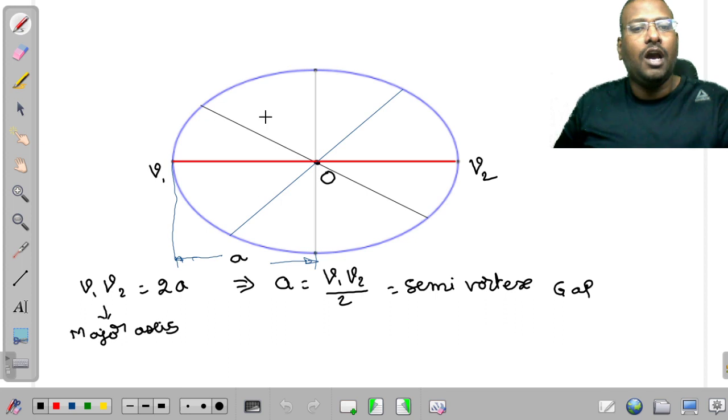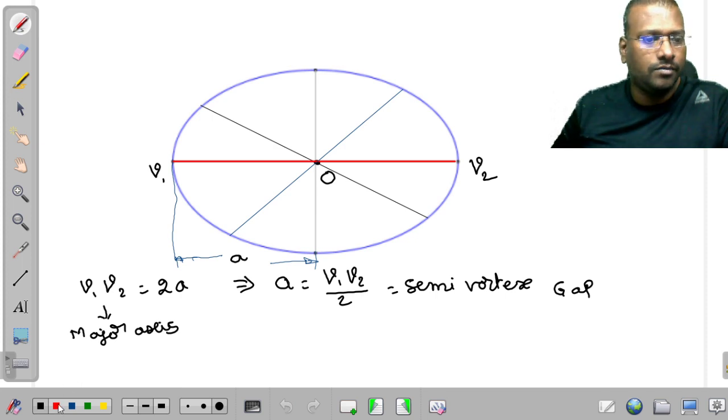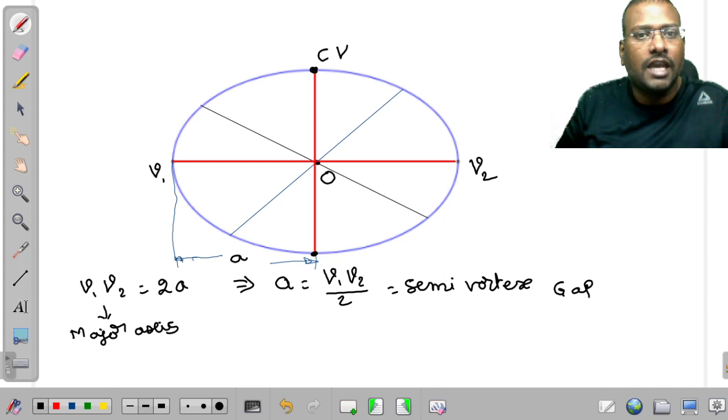Good, sir. Among these, what is going to be the least distance among these curves, which is passing through the center, which is considered as an axis? Whichever is going to have the least distance is going to be considered as minor axis.